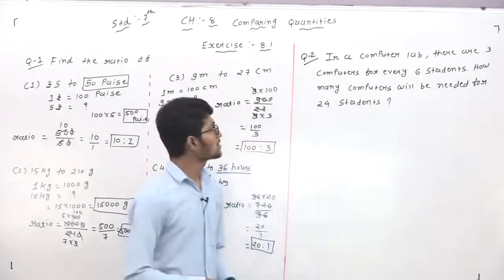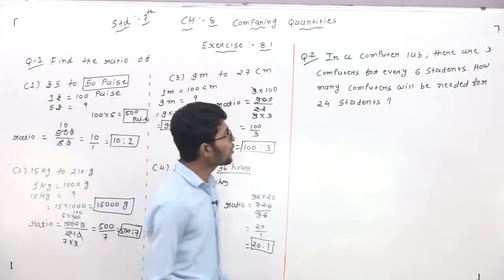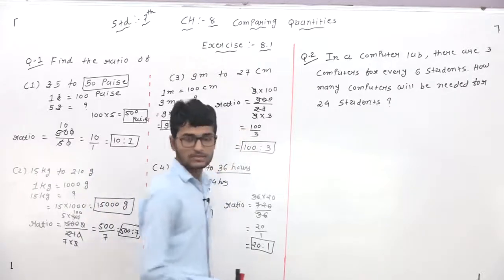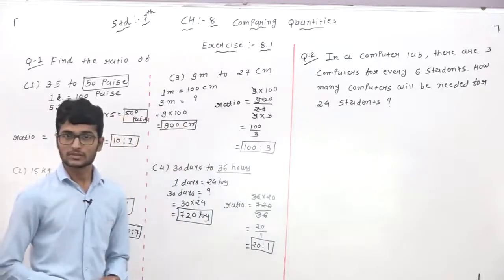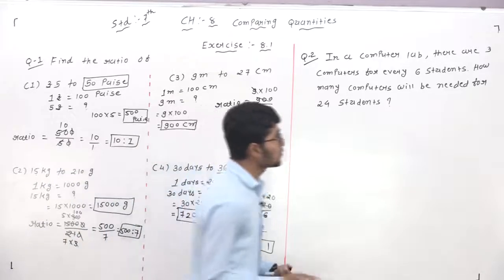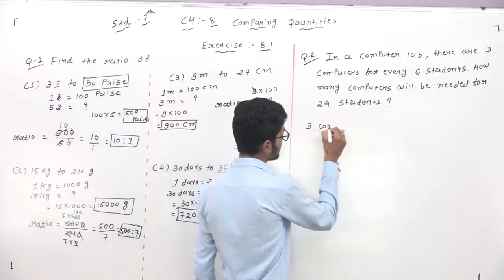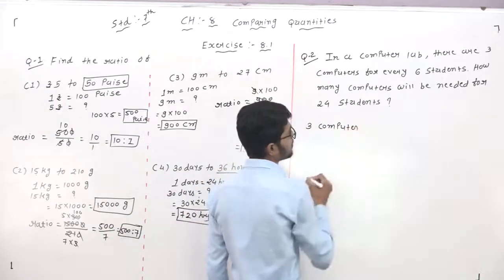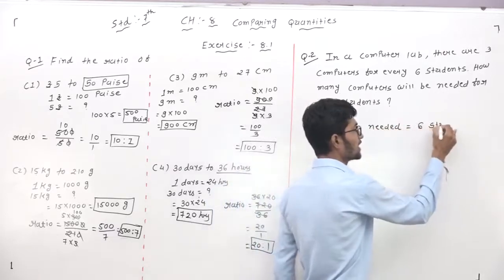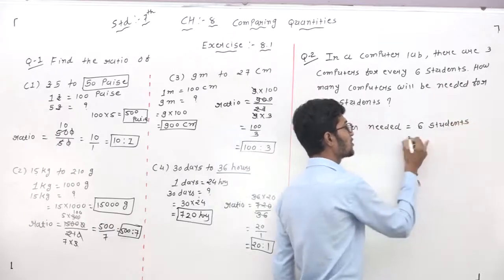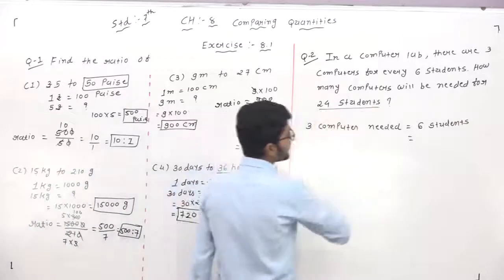Now we will discuss the second question, question number 2. In a computer lab, there are 3 computers for every 6 students. How many computers will be needed for 24 students? So in this question, what is given? 6 students need 3 computers. The second value given is 24 students.